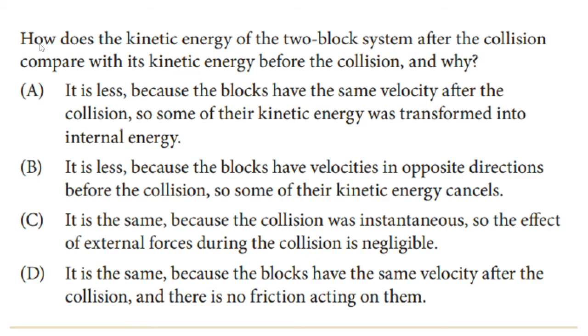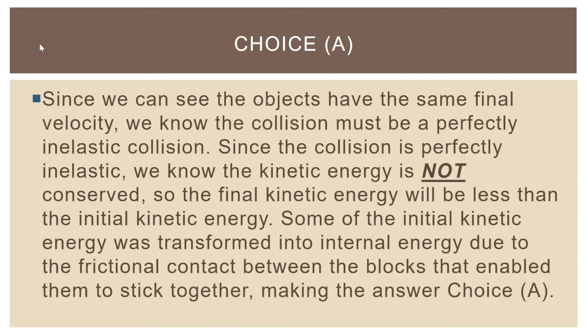Okay. The answer here to this last question is choice A. And as far as an explanation is concerned, again, choice A says it is less because the blocks have the same velocity after the collision, so some of their kinetic energy was transformed into internal energy. We can say, since the objects have the same final velocity, we know the collision must be a perfectly inelastic collision. We already addressed that in the explanation to the previous part. Since the collision is perfectly inelastic, we know the kinetic energy is not conserved. So the final kinetic energy will be less than the initial kinetic energy. That's the key defining characteristic of a perfectly inelastic collision.